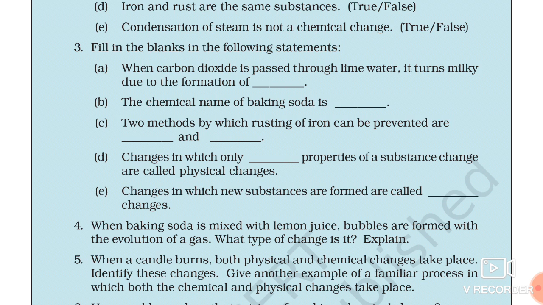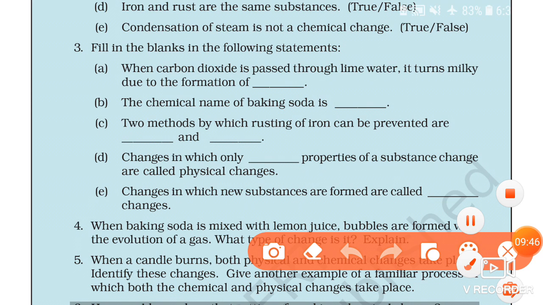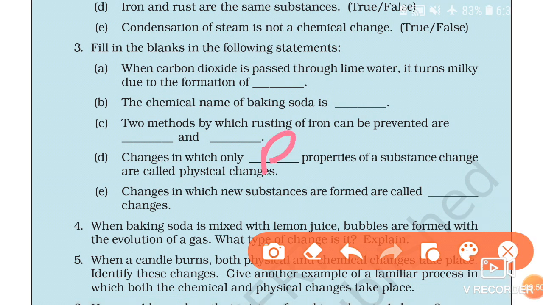So physical properties are changing. There is no change in chemical property of that particular change, then this is known as physical change. If you are saying that there is change in physical property, which property? Physical property. So that's why this change is known as physical change.